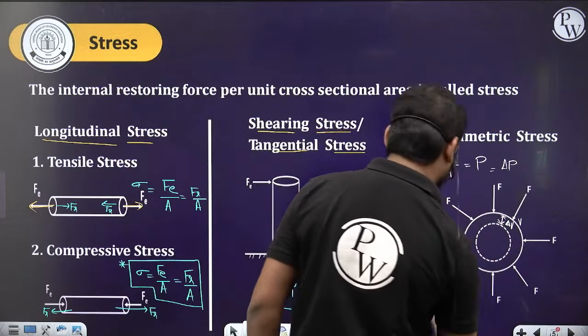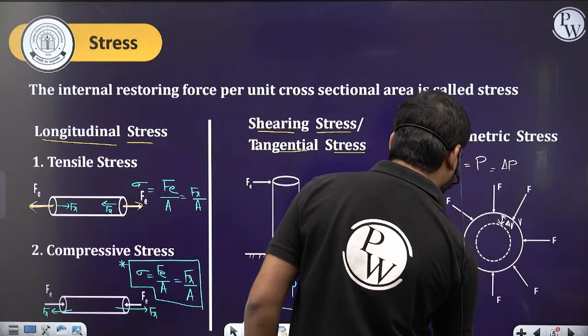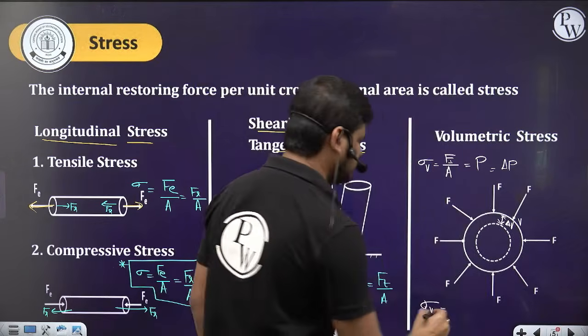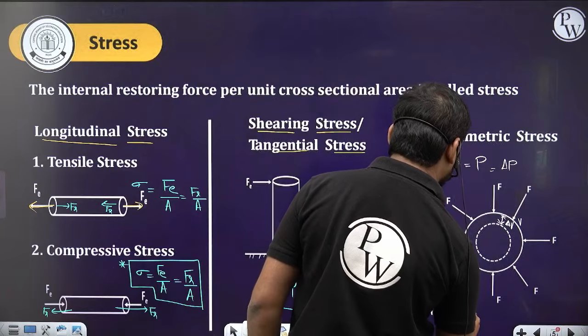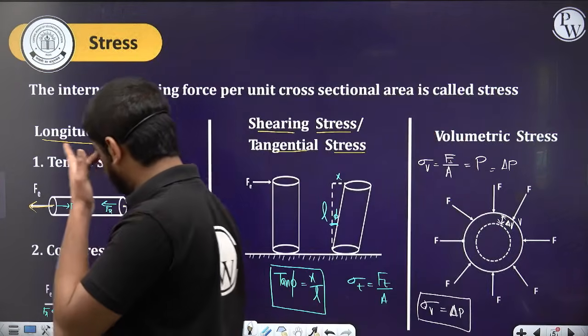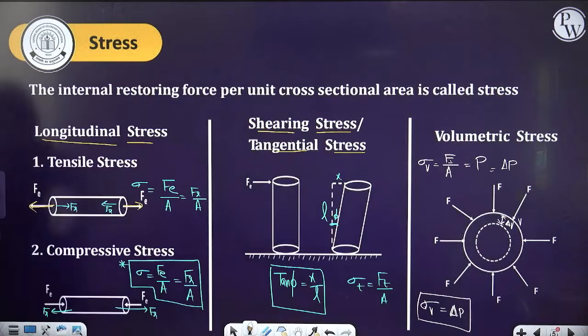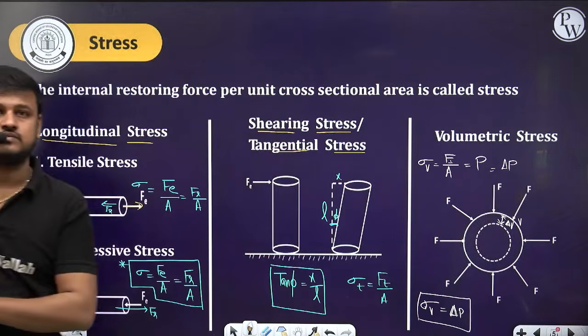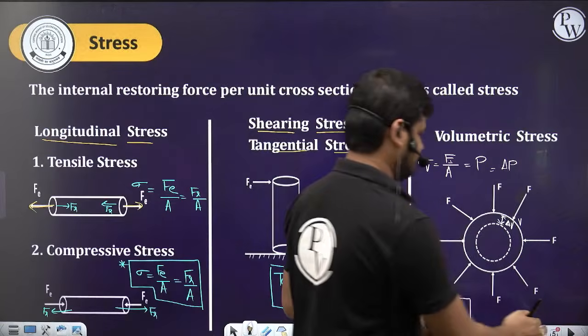So sigma, the volumetric stress, is equal to the change in pressure. Done. Clear this part? So just note this down. Done. Chalo, let's move further.